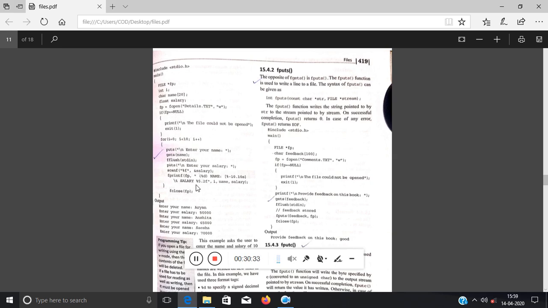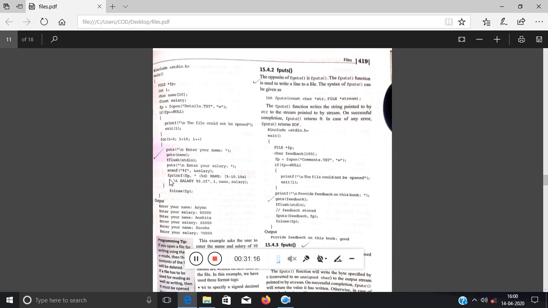Okay. Now they have a loop, i = 0, i less than 10, i plus plus. Inside this they have used puts, enter your name, then gets name. So they are storing the input into name, and name is a character array. Fine. They have used fflush to flush the buffer, stdin. Then again they are scanning the input and storing it into salary. Whatever input is stored in the name and salary variables, they want to write into the file.